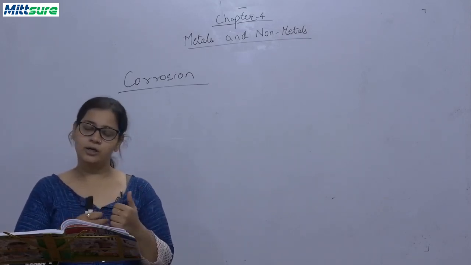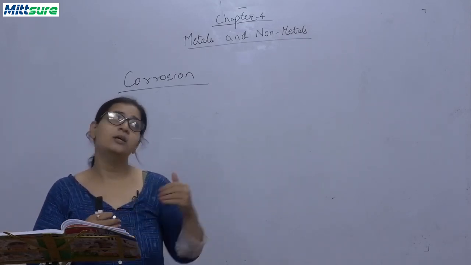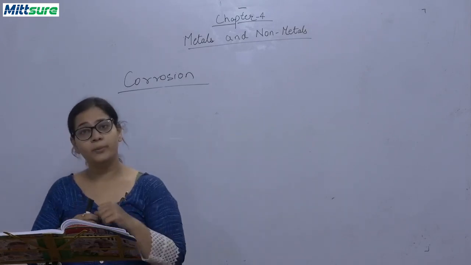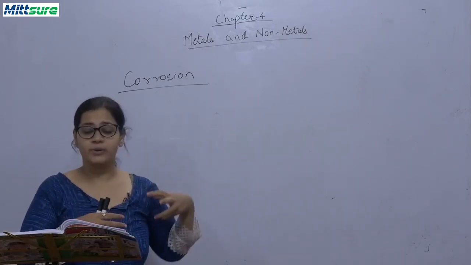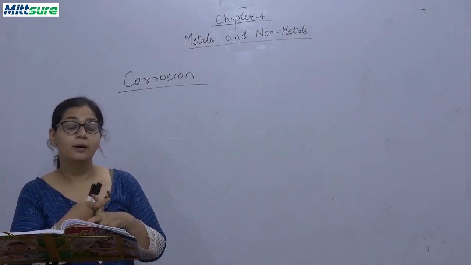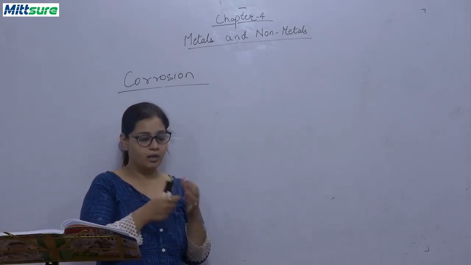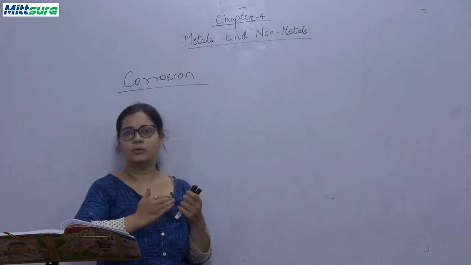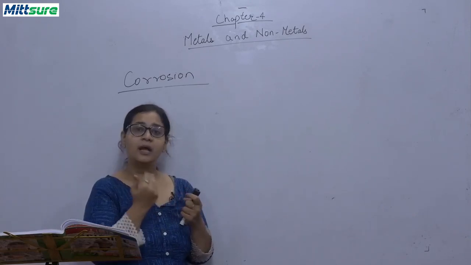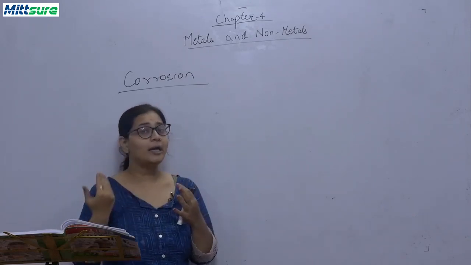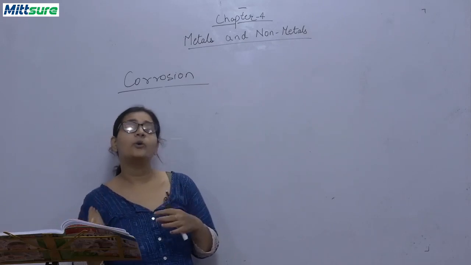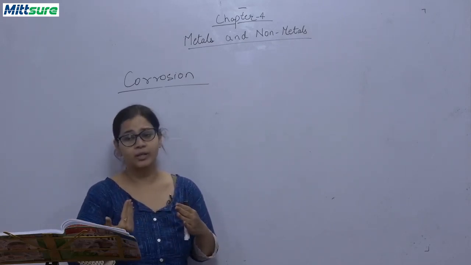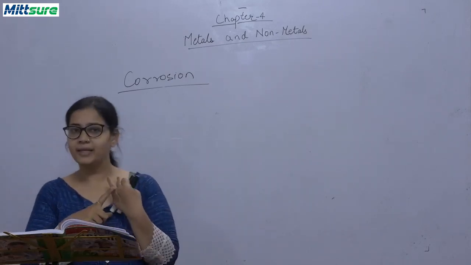You can adopt different methods by which we can protect iron from rusting. One of the methods is we can paint the iron. If there is a paint, then the iron and the air and water have no direct contact. So one of the methods is paint.